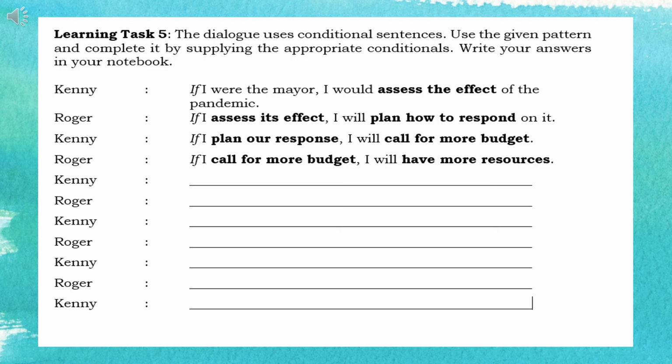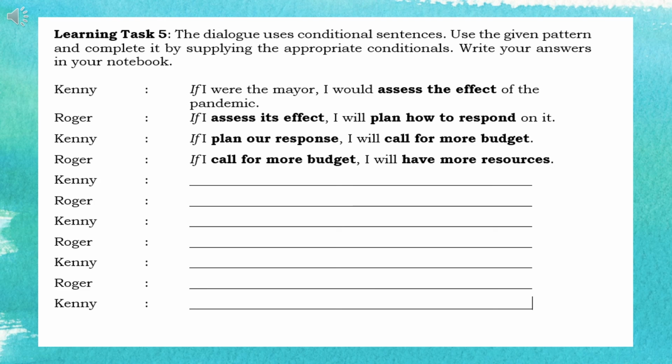So Kenny, if I were the mayor, I would assess the effect of the pandemic. So you have the "if I were the mayor," so past tense, simple past tense of the verb were, and you have the simple future tense of the verb in the main clause, would assess. Okay? Then, if I assess its effect, I will plan how to respond to it. So assess, simple present tense in the if statement or condition. Then you have the simple future tense in the main clause, will plan.